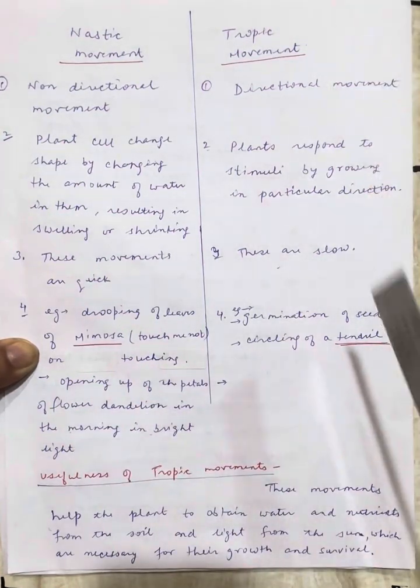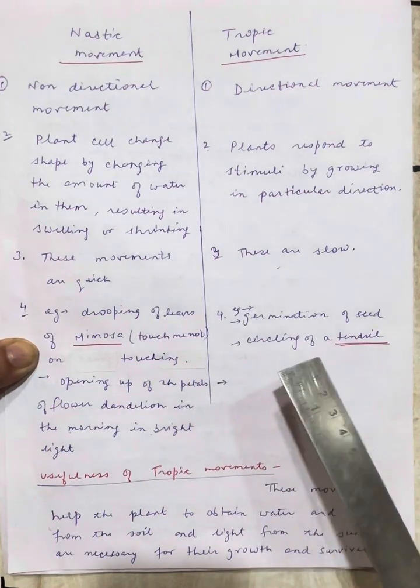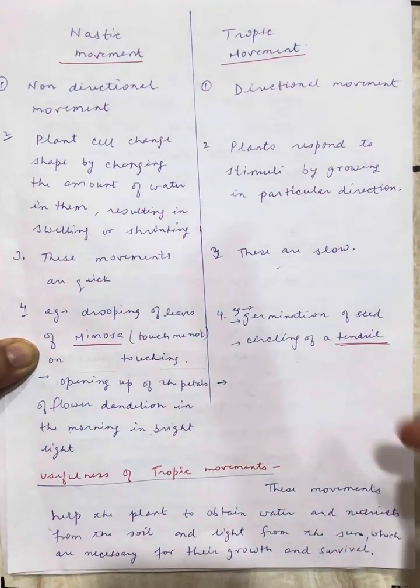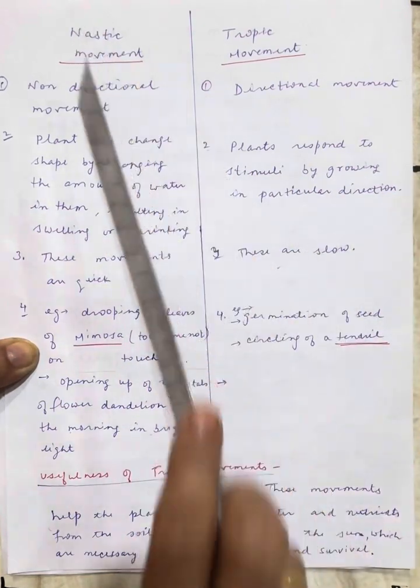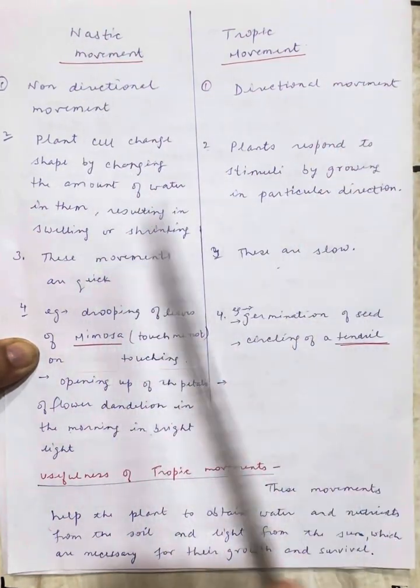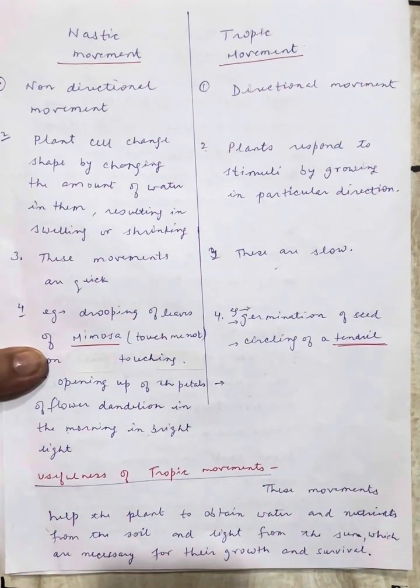And the examples of tropic movement are germination of a seed and the circling of a tendril around a support. This way we can differentiate both of them.